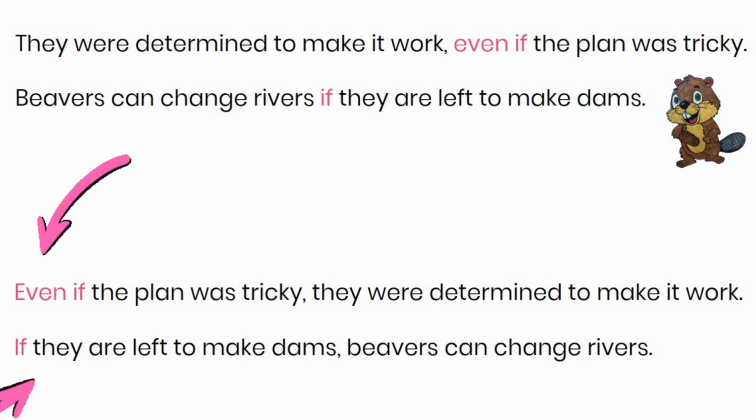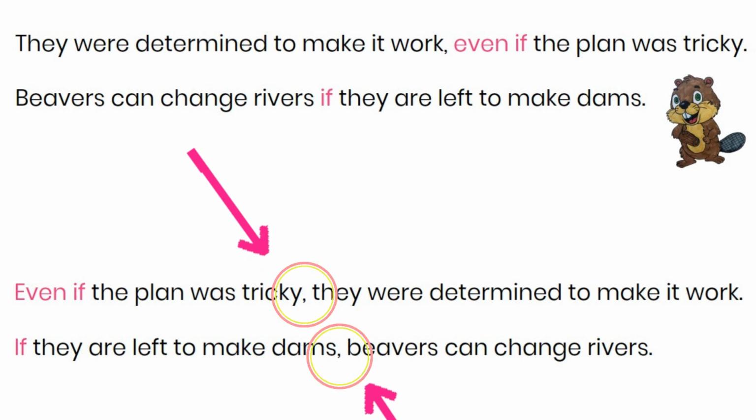When the subordinate clause comes at the start of the sentence, a comma is needed to split it from the main clause. You can see the commas here which split the clauses.